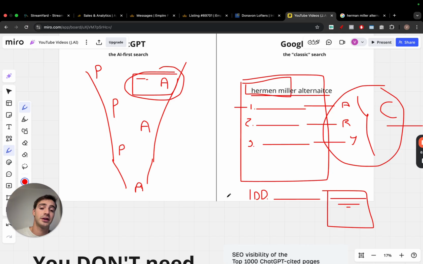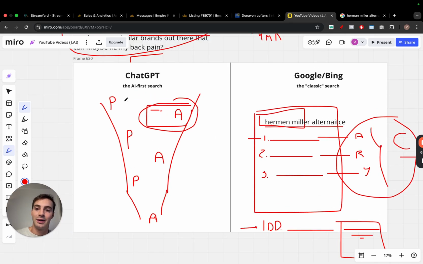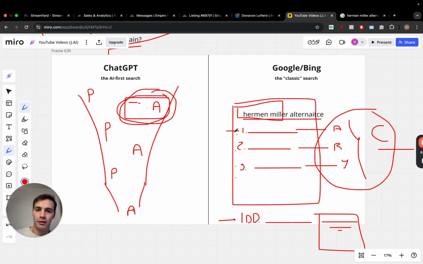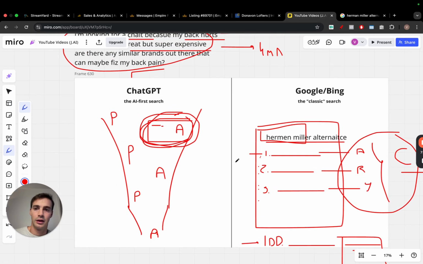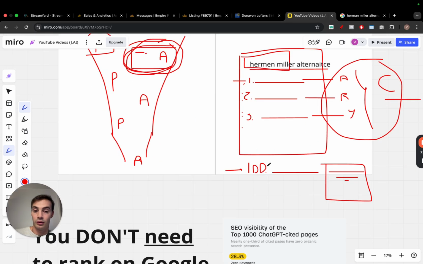Point being, for whichever reason they're ranking 100th with great content, which is not enough to get them to first because they're missing a bunch of stuff. Regardless of that, based off of your prompt, when the AI is going and reading, clicking, it won't stop until it has the best answer. And what if the first three results don't provide it with the best answer? It's not going to give you a bad answer, because all these guys want to do, both LLM-based engines or Google and Bing, all they want to do is give you the correct answer the fastest. So why would ChatGPT, for example, stop just reading the top three Google results if they're not good enough to provide the info correctly to answer the user's prompt? They won't. So they'll go to the 100th if they need to.